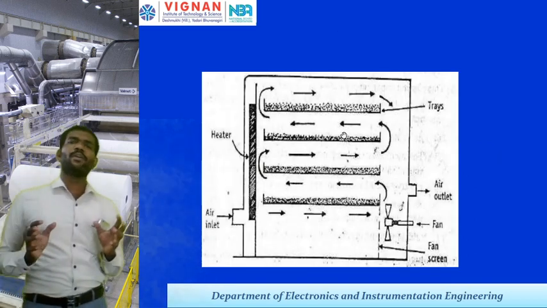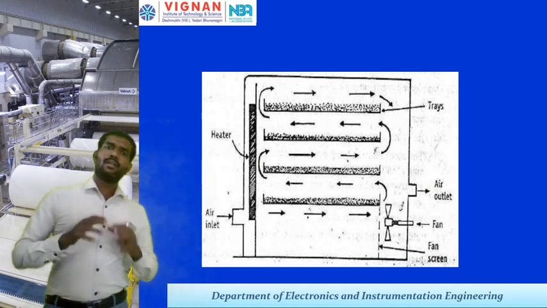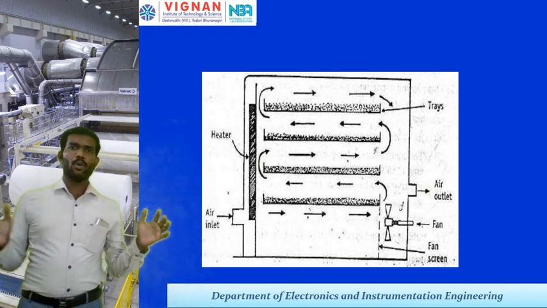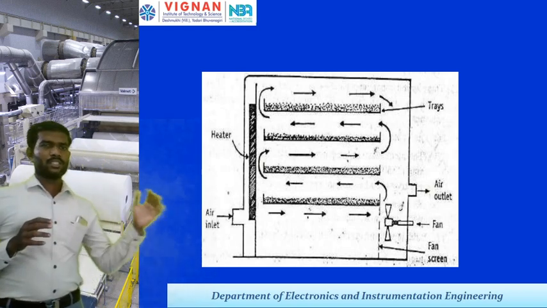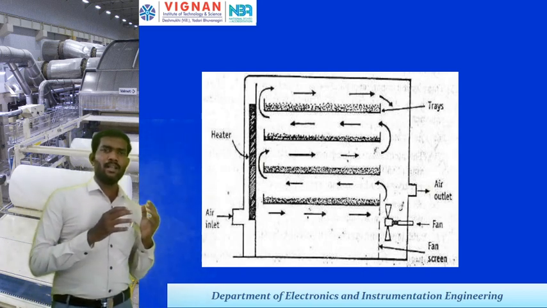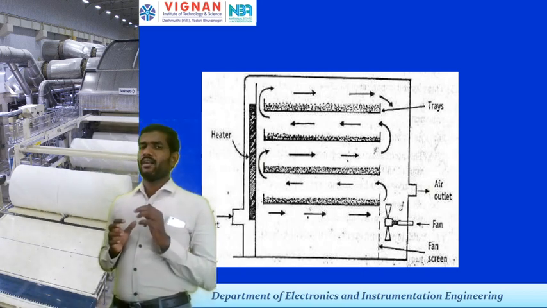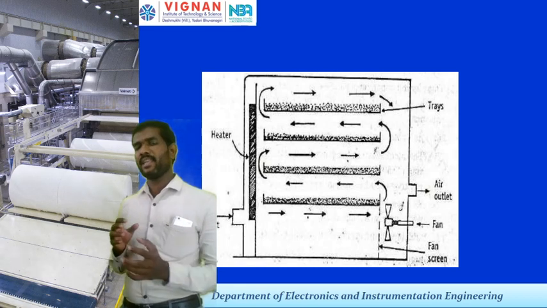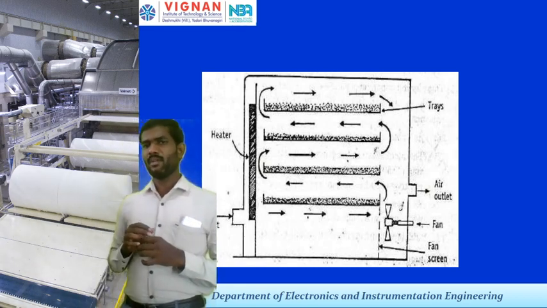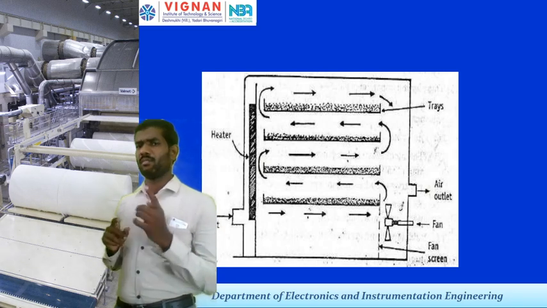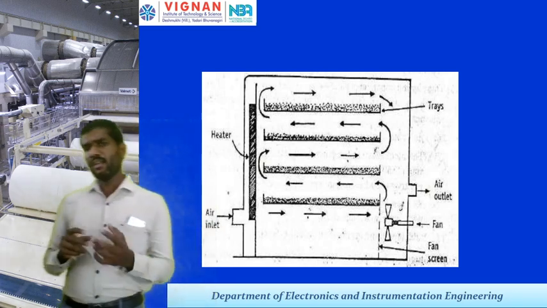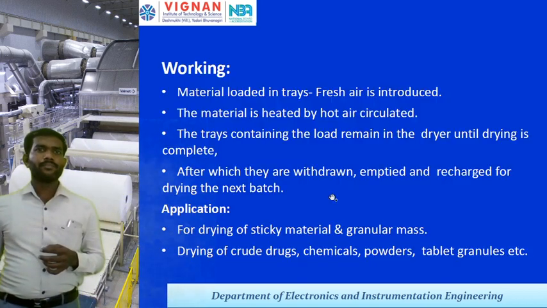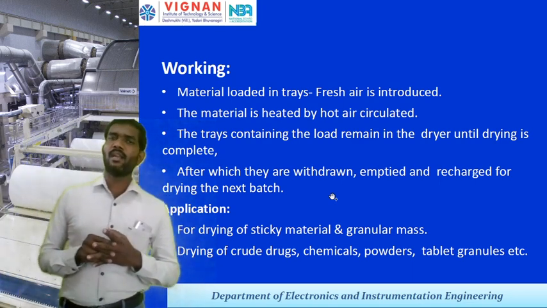So this is the block diagram of a tray type dryer. Both the inlet and outlet are considered here. Once the air enters the tray type dryer through the air inlet, the heater will heat the air, and this heated air will be applied on the tray. The fan will circulate that hot air, and then it will pass through the outlet. This is the basic principle of this particular tray type dryer.